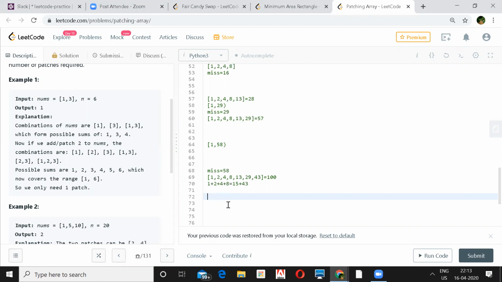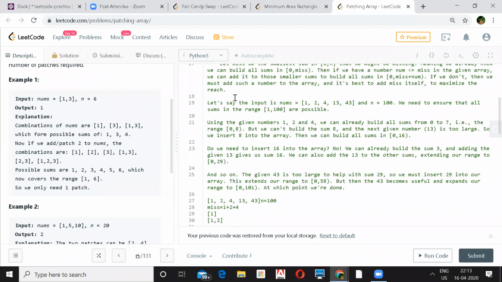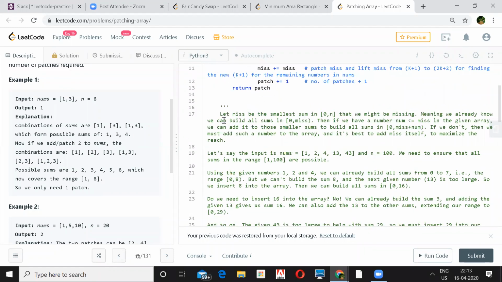So every time I'll compare whether I'm able to generate that much range or not, and I'll check with the next number. My miss will be the smallest sum from 0 to n that we might be missing. Let's say we already know that we can build all the sums from 0 to miss. Then we'll check if the array number is less than the miss in the given array.